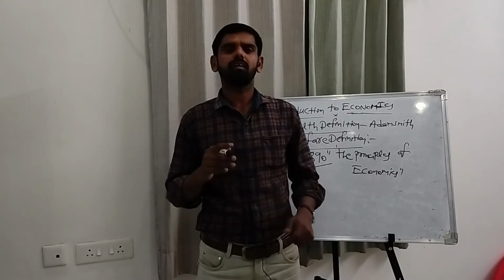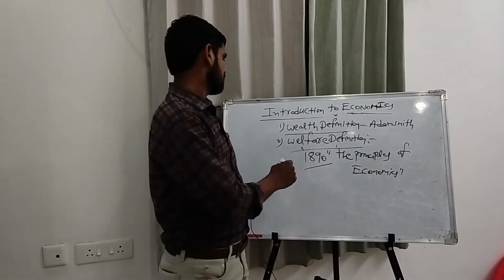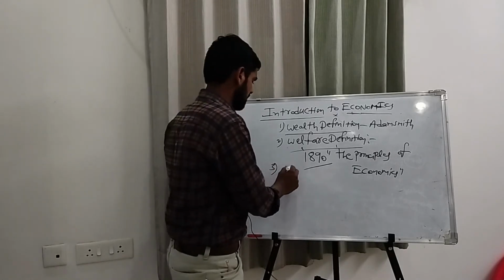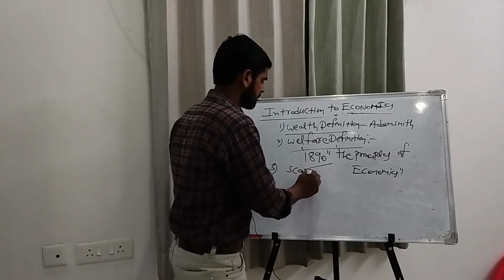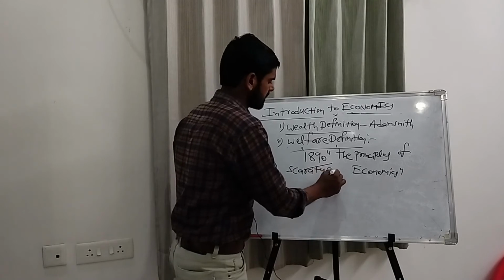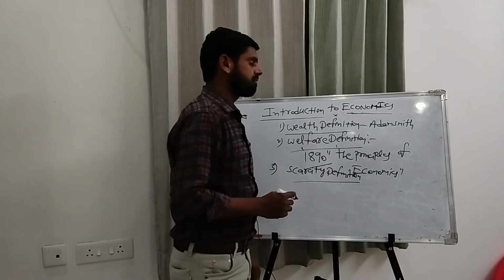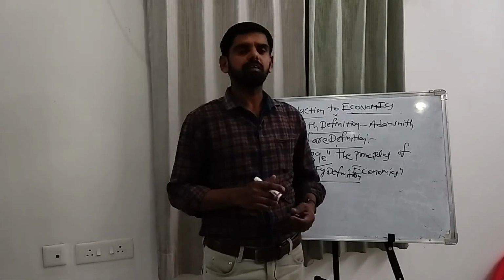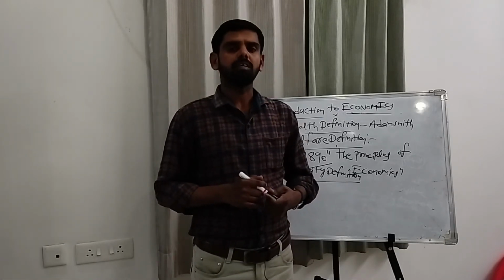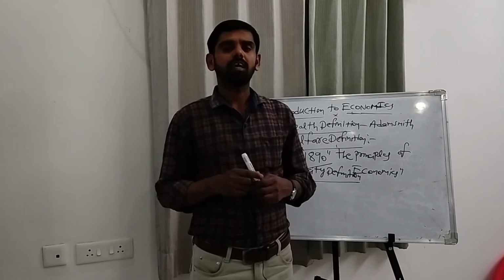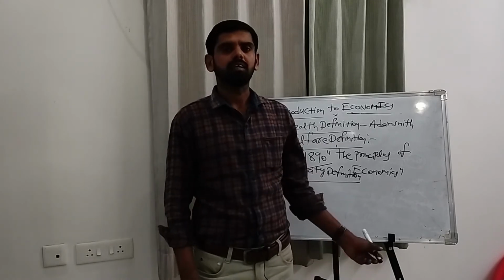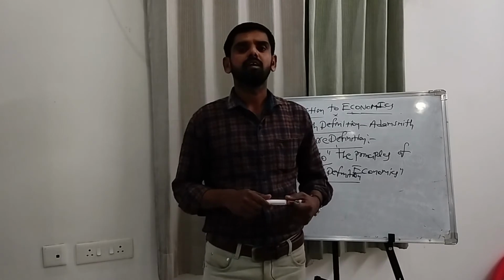And next, the third one, very important from the examination point of view, is the scarcity definition. The welfare definition was criticized by Lionel Robbins. He gave a scientific definition to economics, that is the scarcity definition.